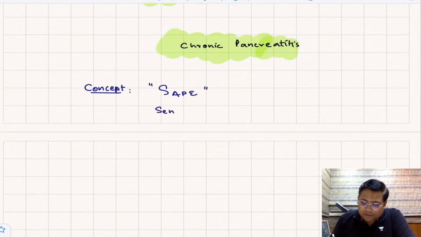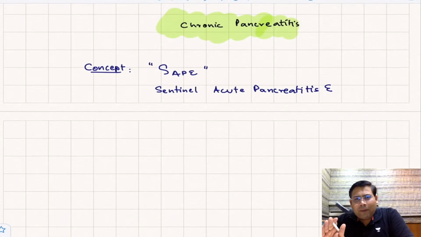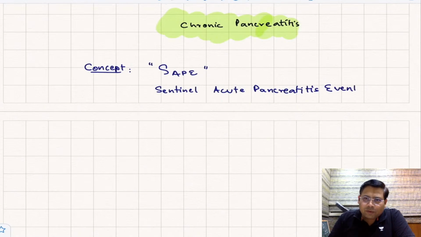Sentinel means the first. So sentinel acute pancreatitis event: the first pancreatitis event is considered as SAPE. And this leads to what, students? Do you know what is the heart of the pancreas? We have certain cells known as stellate cells and myofibroblast cells.